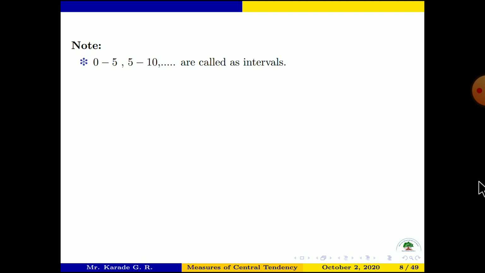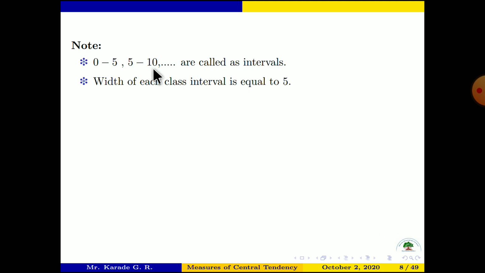We note that 0 to 5, 5 to 10, and so on are called intervals. The width of each class interval is equal to 5. How to find the width of each class interval?